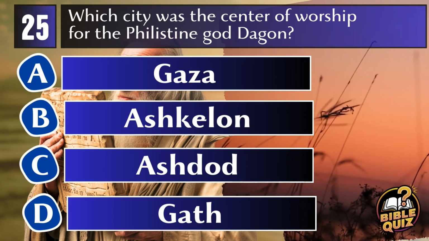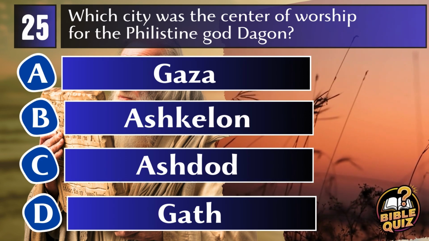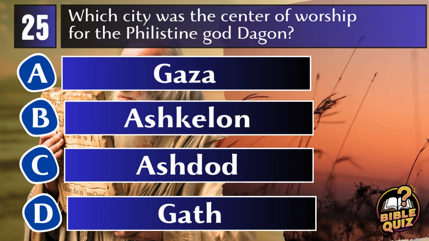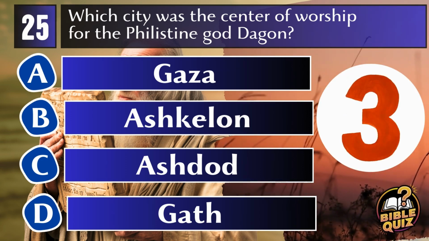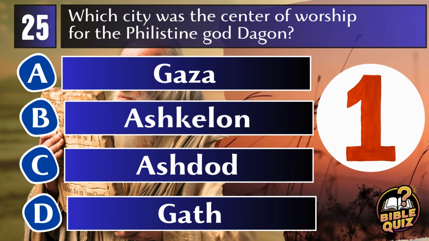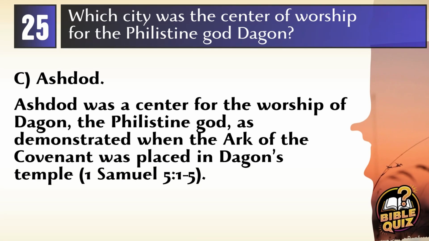A. Gaza. B. Ashkelon. C. Ashdod. D. Gath. Answer C. Ashdod. Ashdod was one of the main cities of the Philistines and a center for the worship of Dagon, as illustrated by the story of the Ark of the Covenant being placed in Dagon's temple. 1 Samuel 5:1-5.